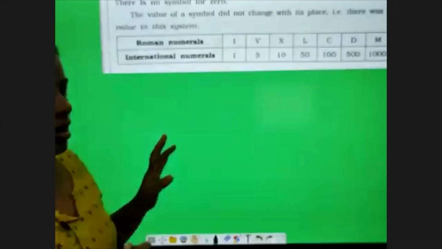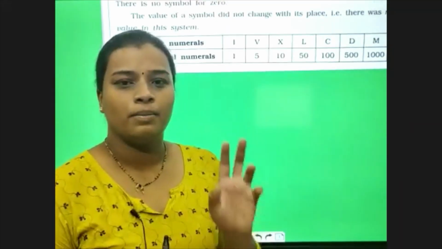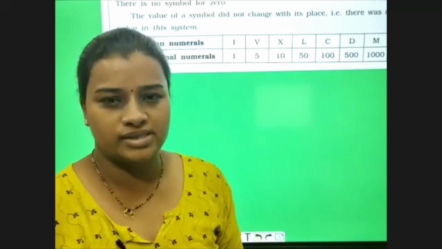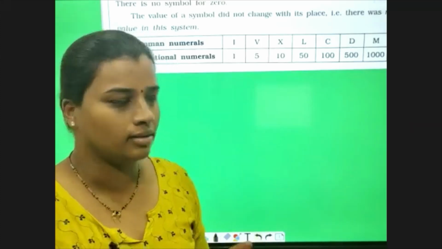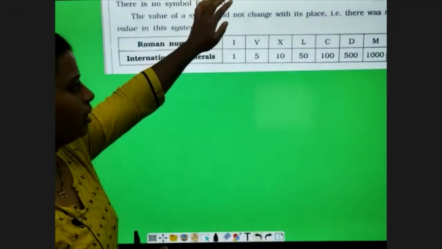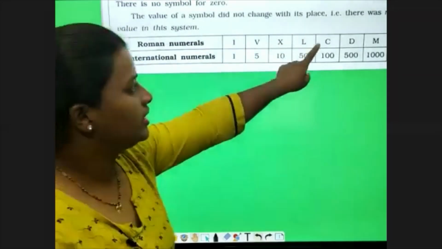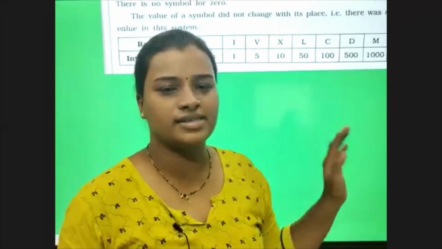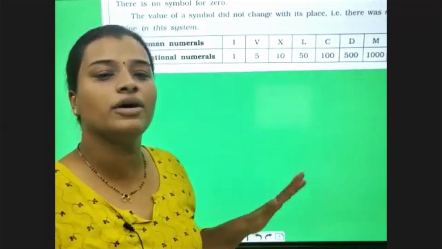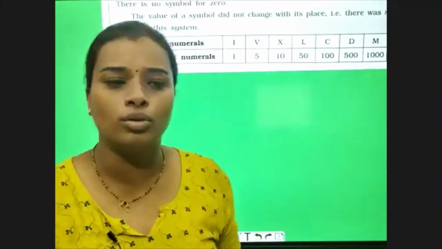Roman numbers are indicated by using alphabets or letters. Which letters are there? I, V, X, L, C, D, M. That's it. Only these alphabets or letters will be used to indicate Romans.